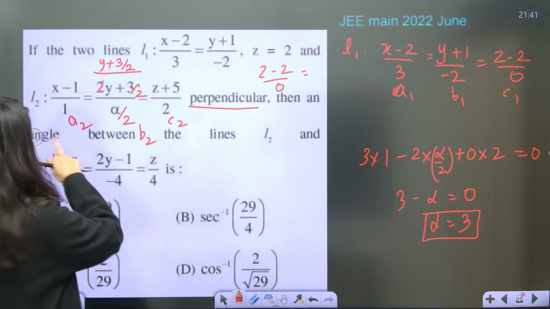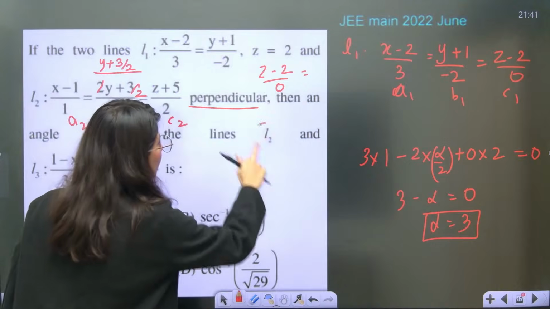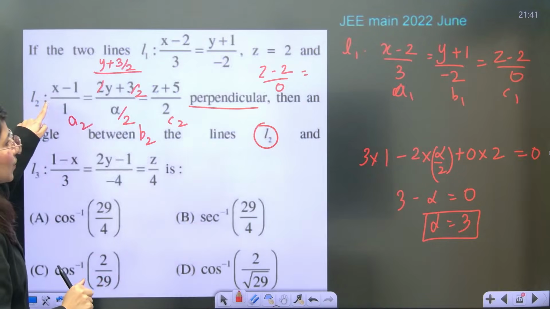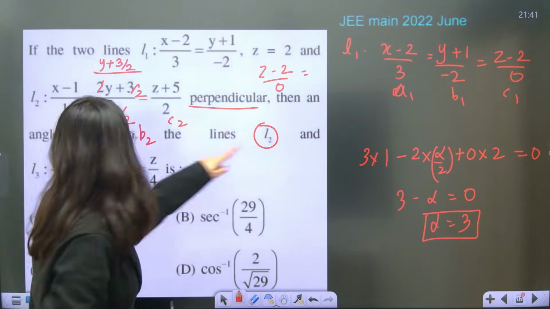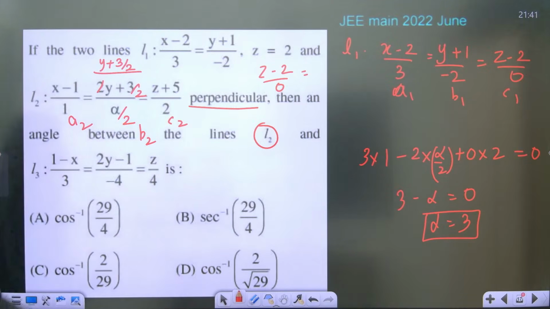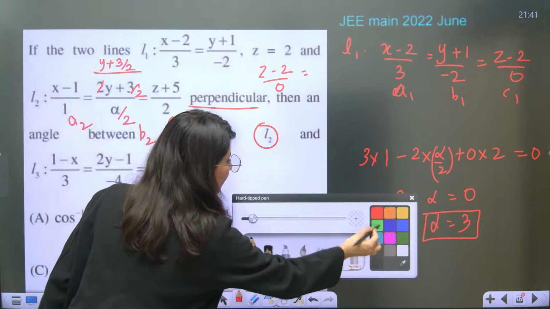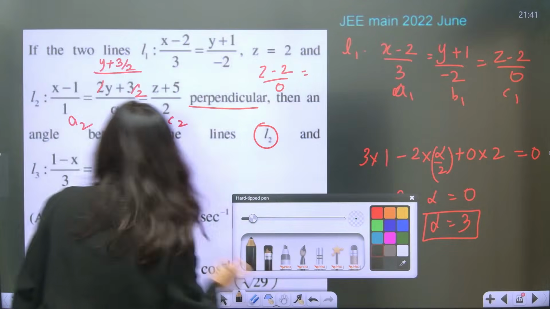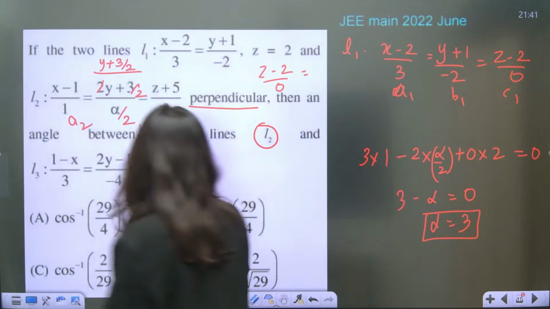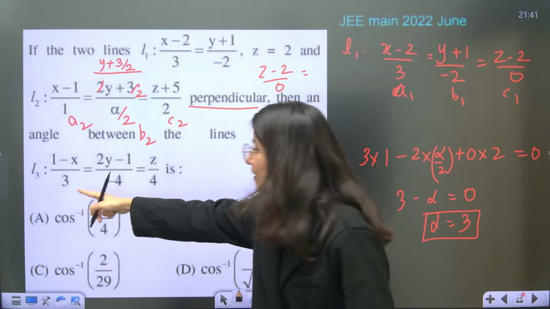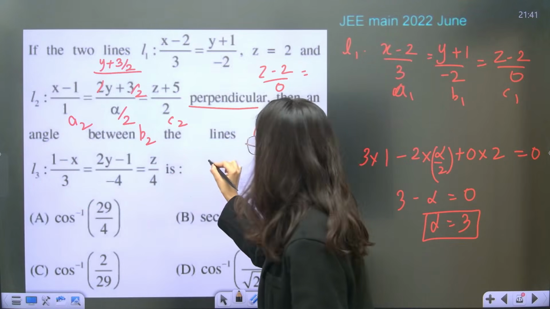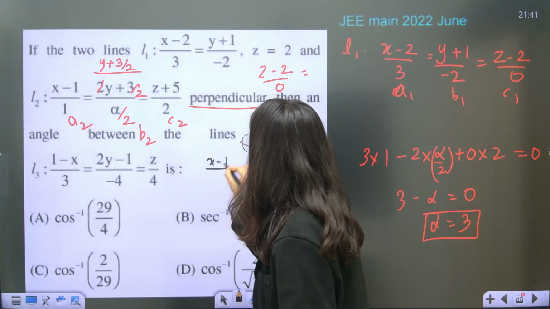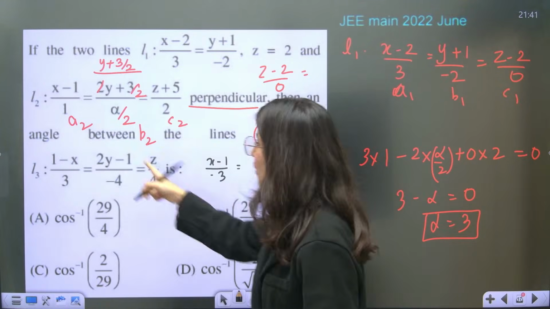Now next, angle between the lines L2 and L3. For that we have to calculate L3 also. We need to format L3. Let us just write the proper format for L3. So x minus 1 upon minus 3 is equals to, now 2y is not allowed.